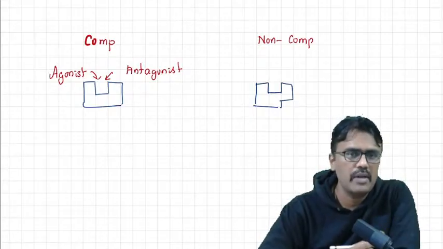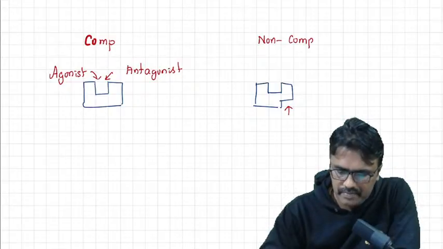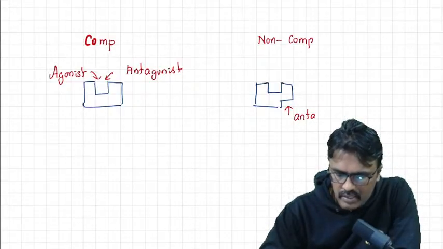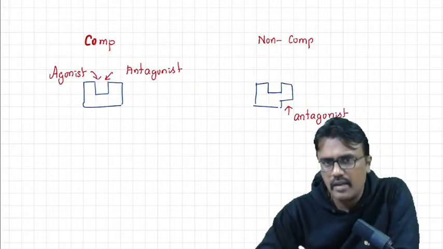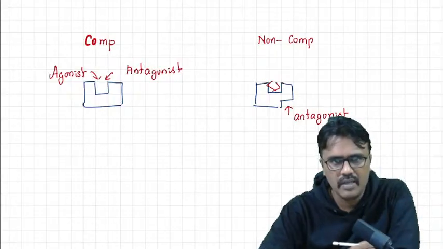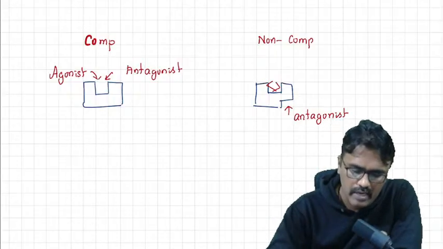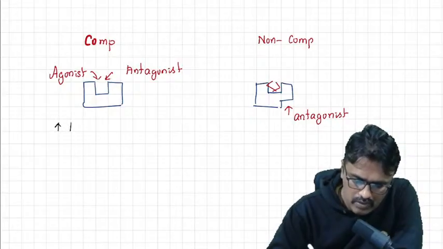What is non-competitive? Here the antagonist binds to a different site. So we call that site the allosteric site. And the agonist tries to bind here, but it cannot bind. But can you overcome this antagonism? Yes, you can overcome this by increasing agonist concentration.